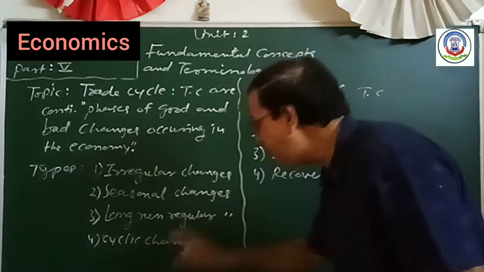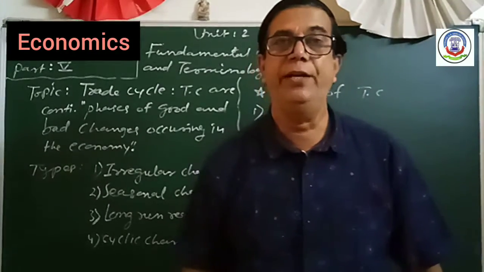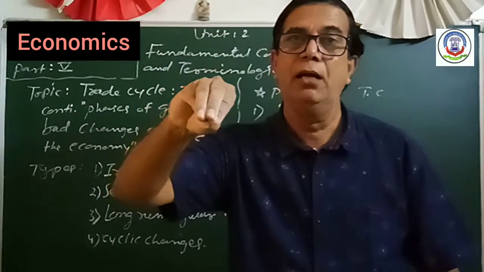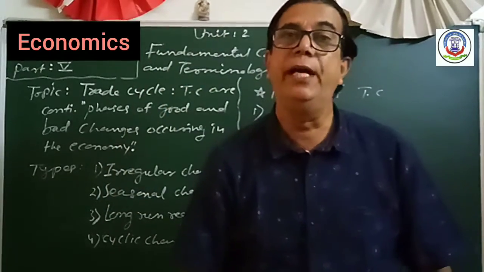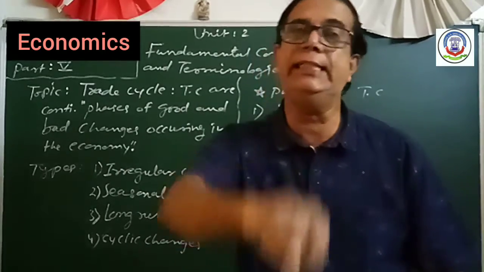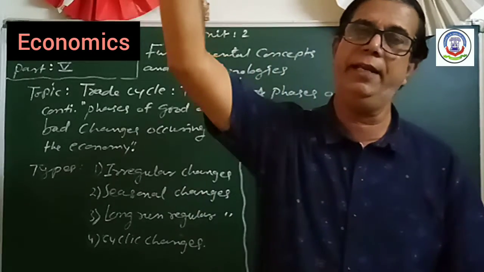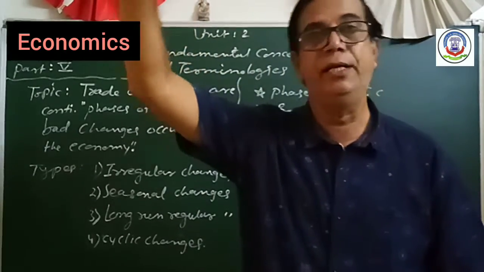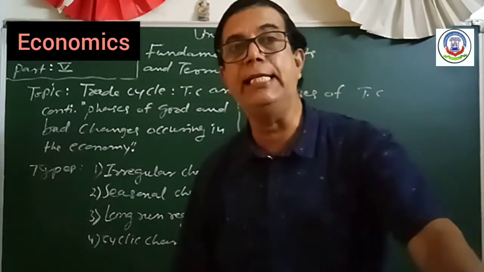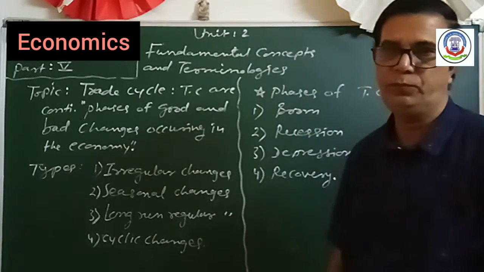Then cyclical changes. Because of some factors, there is a situation of boom, and because of some other factors, there is a depression. So this type of change occurs in the market. Sometimes the demand is very high and sometimes demand is very low. So this type of change is known as cyclical changes.